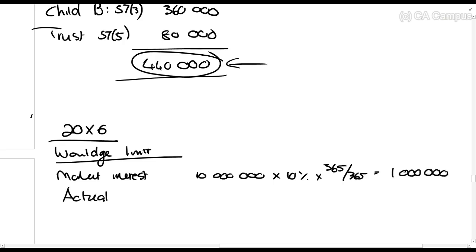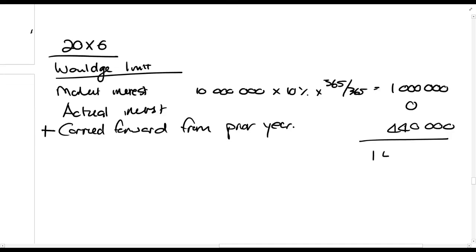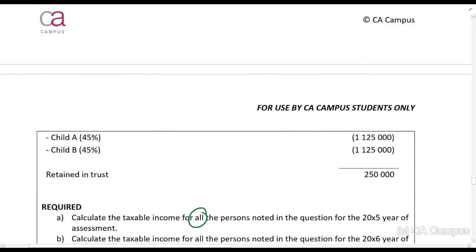The actual interest that was paid is 0, plus then carried forward from prior year, because this is an amount of interest that we have not been taxed on. So basically what they're trying to say is we will keep on adding up all of the interest that you've incurred. So if over 10 years, you will have 10 years of interest that you could be taxed on if you haven't used it up at all, if you haven't been taxed on it yet.